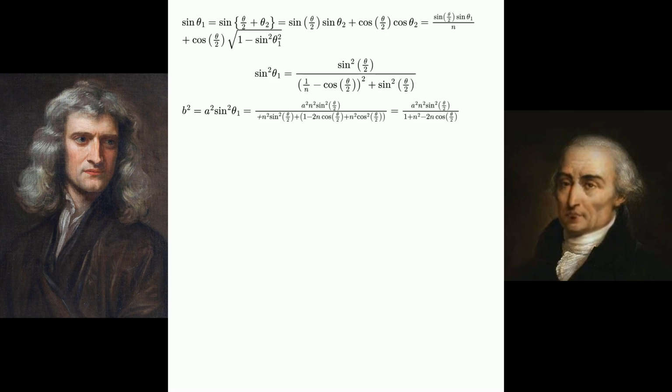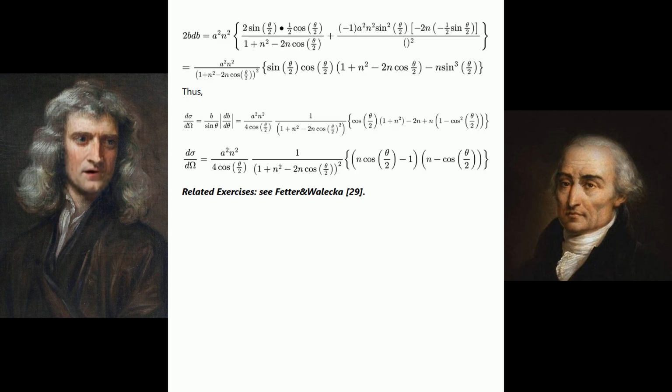B squared equals a squared times the sine squared of theta sub 1, which equals the fraction with numerator a squared n squared times the sine squared of theta over 2, and denominator n squared times the sine squared of theta over 2 plus 1 minus 2n times the cosine of theta over 2 plus n squared times the cosine squared of theta over 2, which equals the fraction with numerator a squared n squared times the sine squared of theta over 2, and denominator 1 plus n squared minus 2n times the cosine of theta over 2.